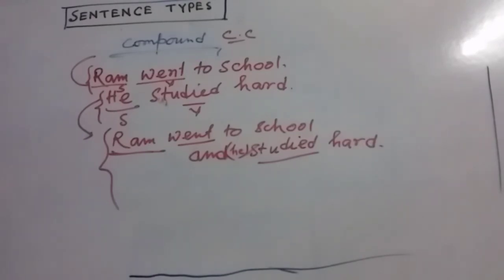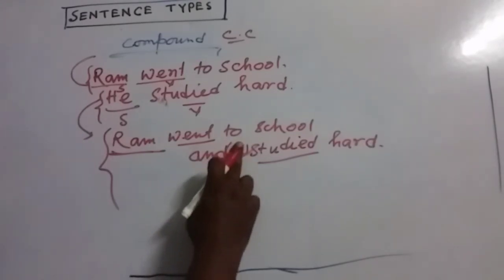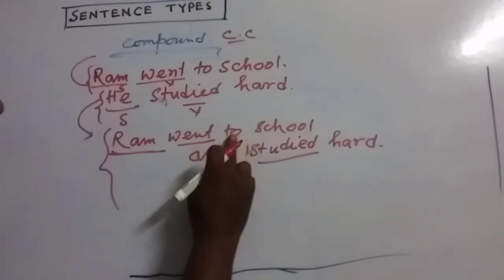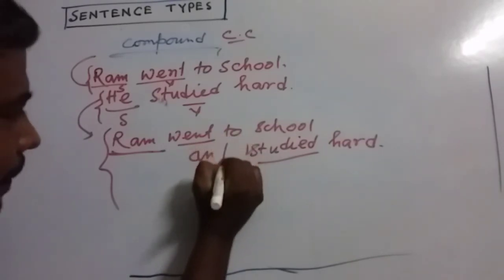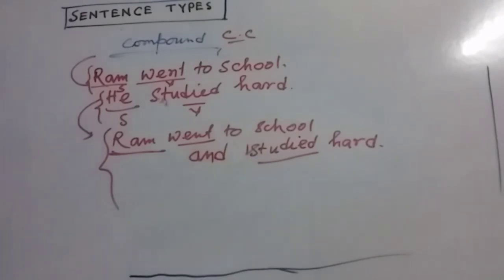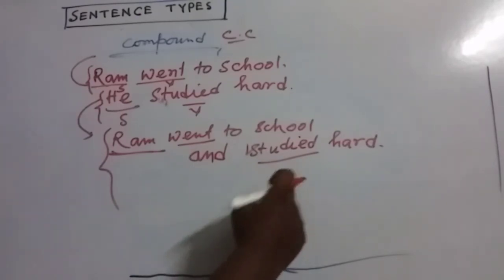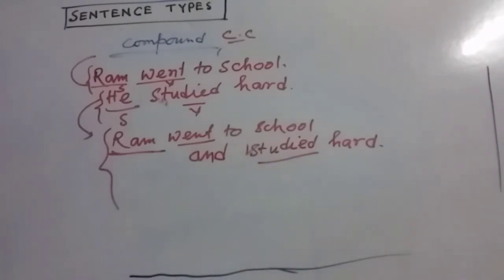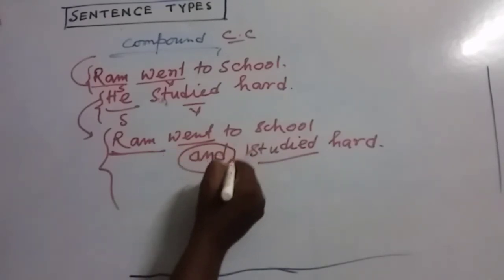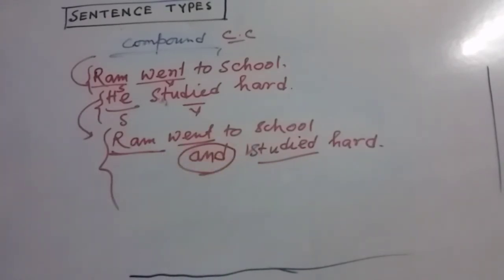In a single sentence, we should not repeat the same word, so it should be omitted. That means Ram went to school and Ram studied hard. Here two principal clauses are joined by the coordinating conjunction and.